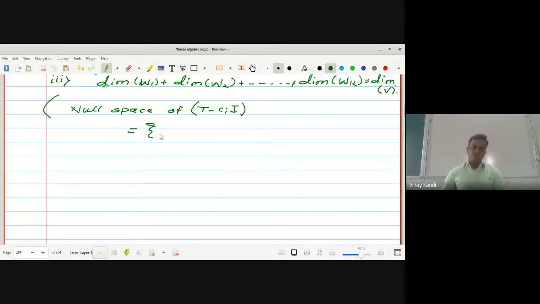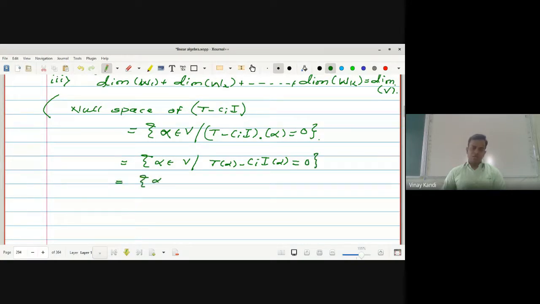It is the collection of those elements alpha belonging to the vector space V such that (T minus Ci I) of alpha is equal to 0. That is, alpha belongs to V such that T of alpha minus Ci I of alpha is equal to 0, which is equal to alpha belongs to V such that T of alpha is equal to Ci into I of alpha, which is alpha.